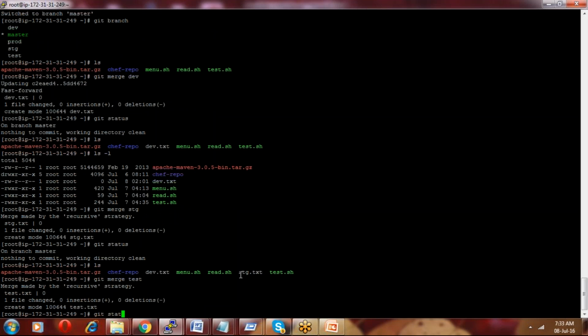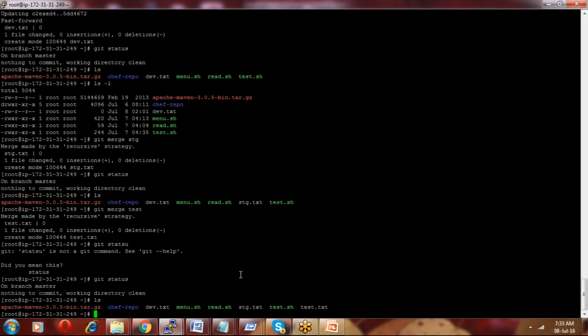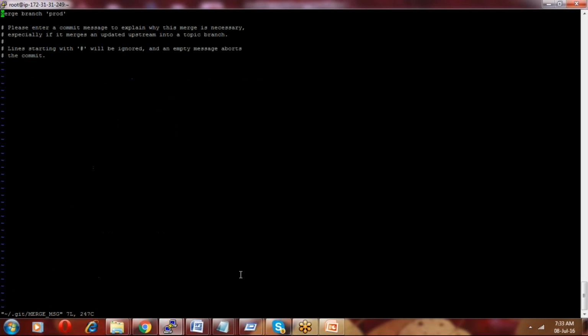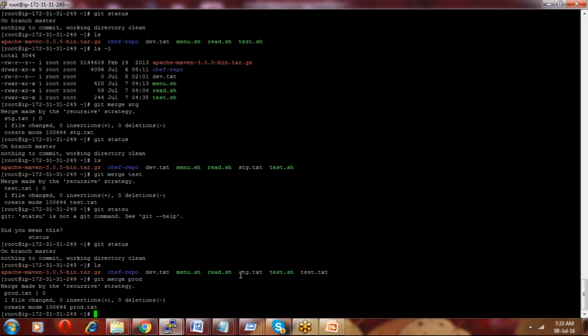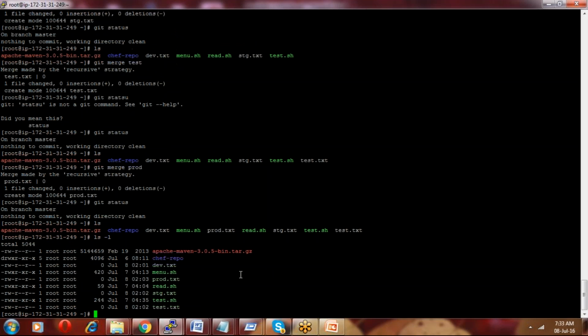Okay, git status, everything is clear here, and if you see here, text.txt also came. In the same way you can merge it: git merge prod branch. Then if you save it here and check git status, nothing is pending. If you say ls, prod.txt also came. So if you see all these files, you can easily merge the files compared to